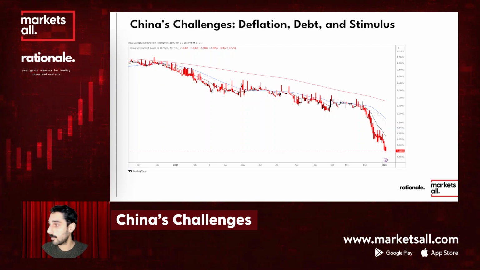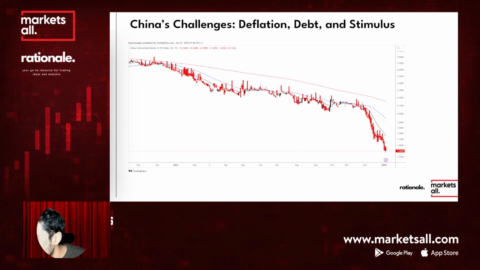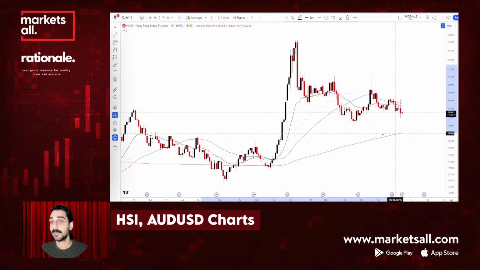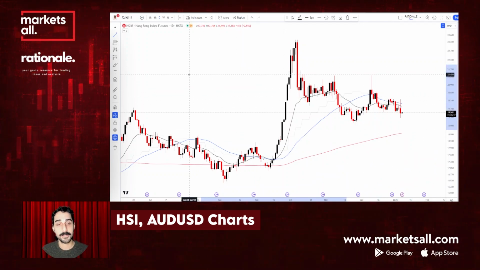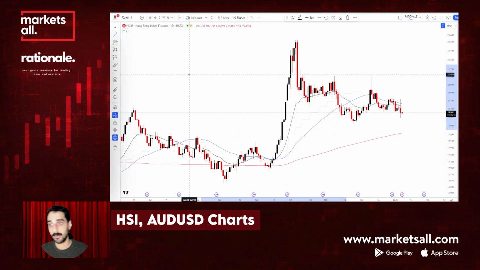Oh, sorry, I was showing the chart, but I forgot to skip the chart section. Sorry. Yeah, here I was talking about this chart. So here, this is the Hang Seng Index. Hang Seng Index futures is one of China's major indicators.